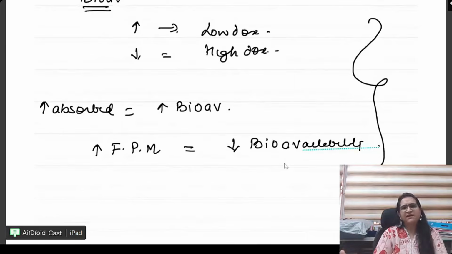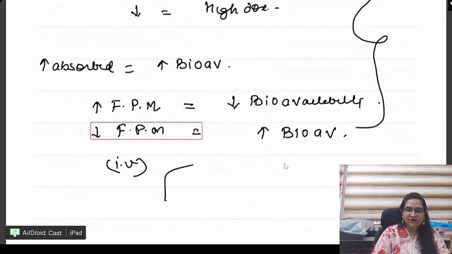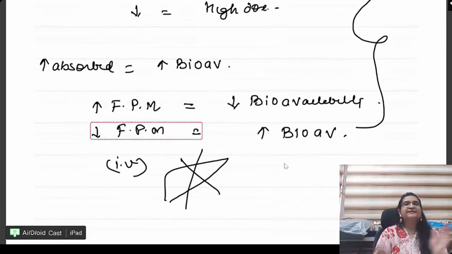And obviously the opposite is true. Decreased first pass metabolism means the drug is not being broken, so I have more bioavailability. That is why, beta, IV drugs bypass the liver. They do not go to the liver, so they do not have first pass metabolism, and therefore their bioavailability is 100%.